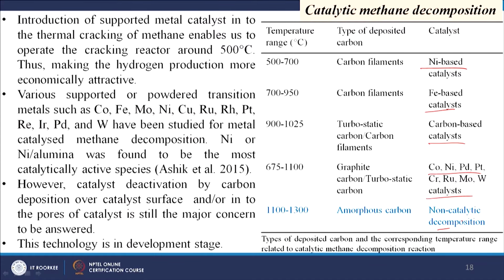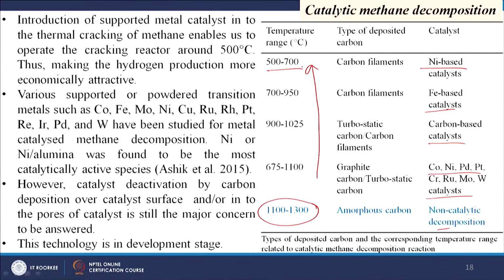So, when we are not using any catalyst, our requirement is 1100 to 1300 degree centigrade, whereas when we are using a catalyst, the temperature requirement is decreasing, and ultimately we are able to get 500 to 700 degree centigrade by using nickel based catalyst. So, that is the advantage of the use of the catalyst, and when we use these different catalysts, the type of carbon which is deposited on the catalyst bed is also different, we see here.